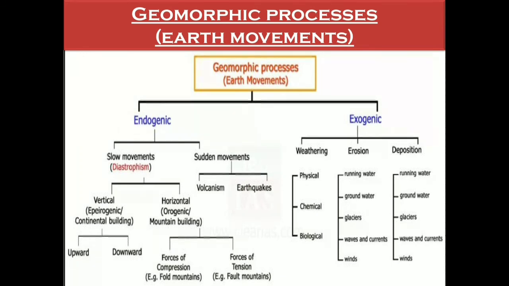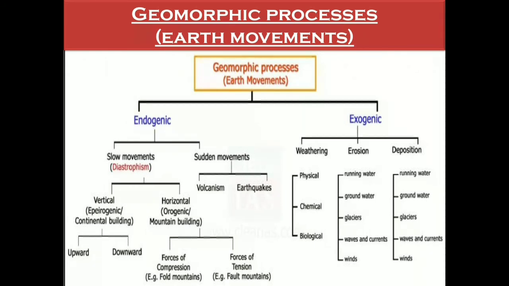This is divided into two parts, endogenic processes and exogenic processes. Endogenic processes are related to the internal movements of the earth, and exogenic processes are related to the external movements of the earth. So here in lesson number 2 we are going to study about endogenic processes, that is internal movements of the earth and also its effects.